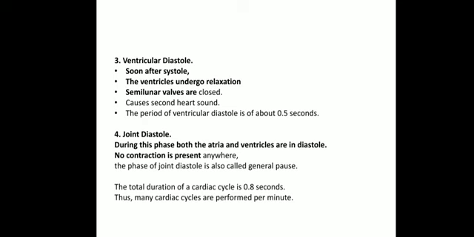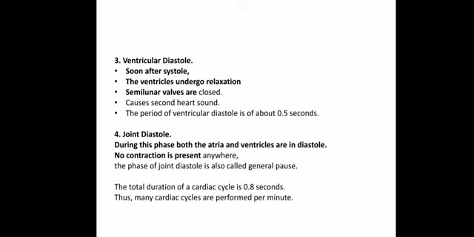Now soon after the ventricular systole comes ventricular diastole, where both ventricles get relaxed. The ventricles undergo relaxation and the semilunar valves are closed. Once the pulmonary artery and the aorta have received the blood, the valves get closed, and this closing of the semilunar valves is responsible for the formation of the second sound of the heartbeat, that is the dub.